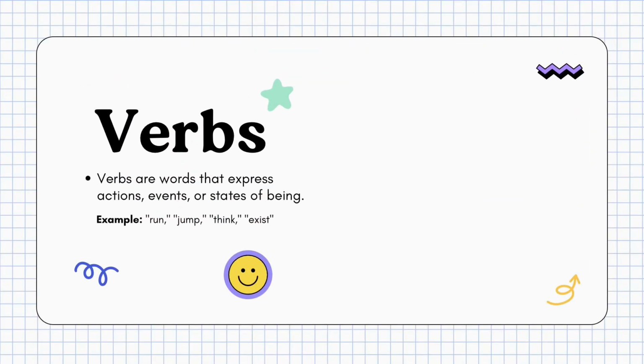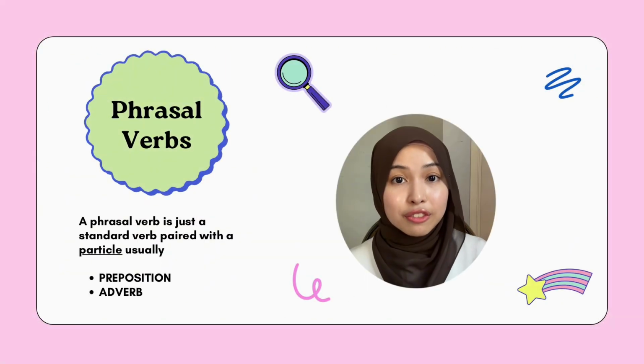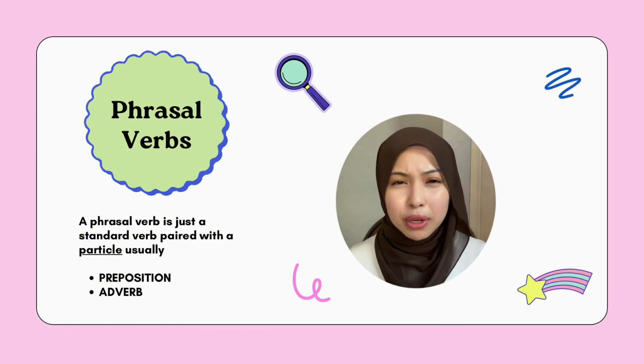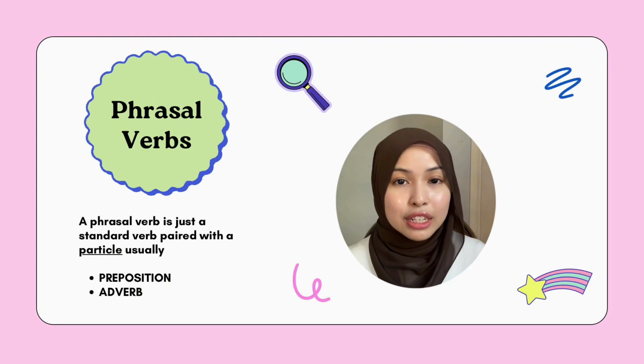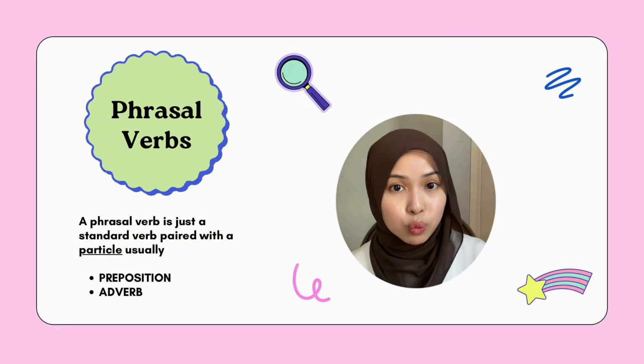But before we get started, allow me to explain what verbs are. Verbs are words that express actions, events, or states of being. For example, run, jump, think, and exist. So, a phrasal verb is just a standard verb paired with a particle. So, what is a particle? It is usually a preposition or an adverb. The trick is that you can't always guess the meaning by looking at the individual words.